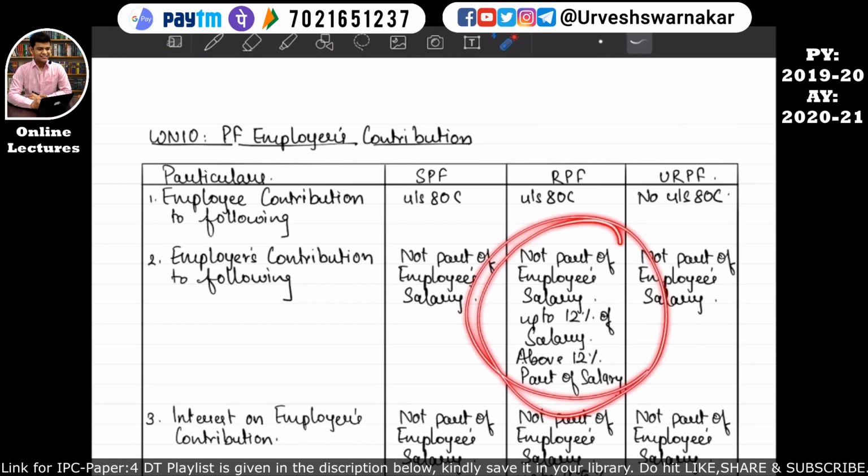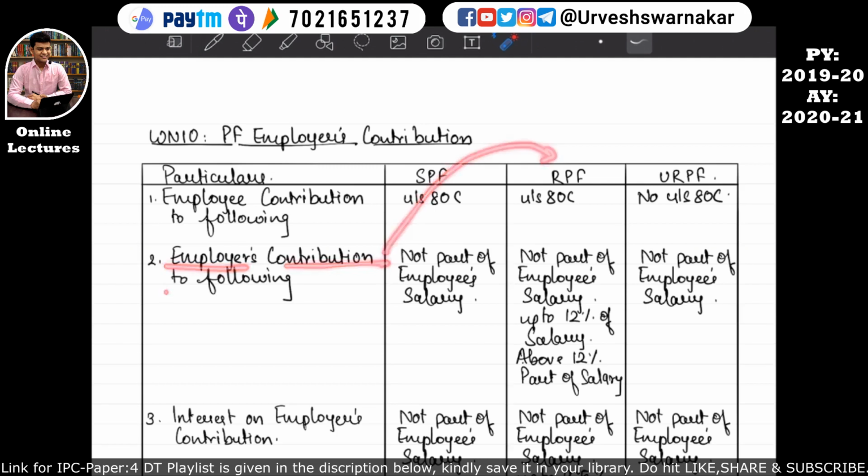So let's understand this point once again. What does this point say? If an employer makes a contribution to a recognized provident fund, then the contribution made by the employer to this recognized provident fund will not form part of the employee's salary, but up to 12% of the salary.